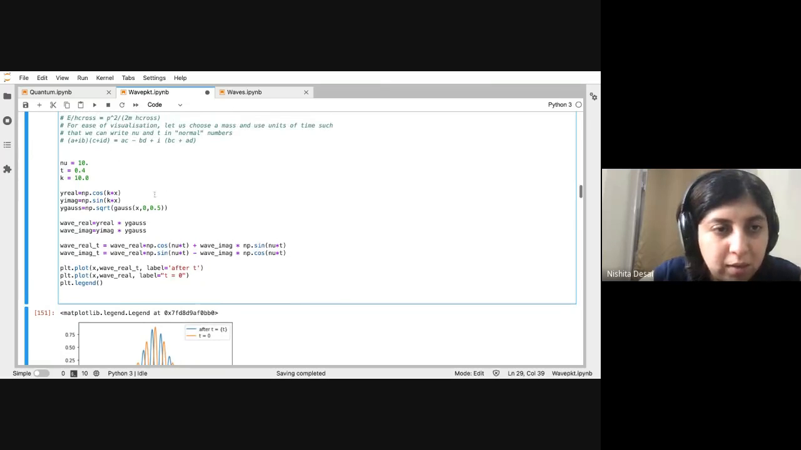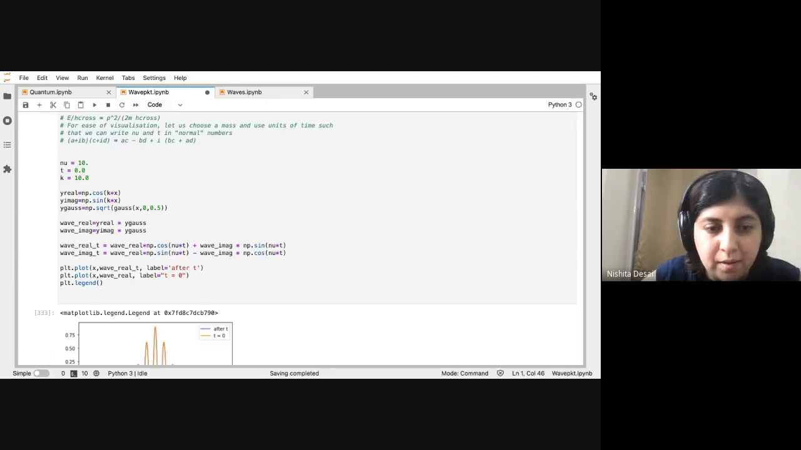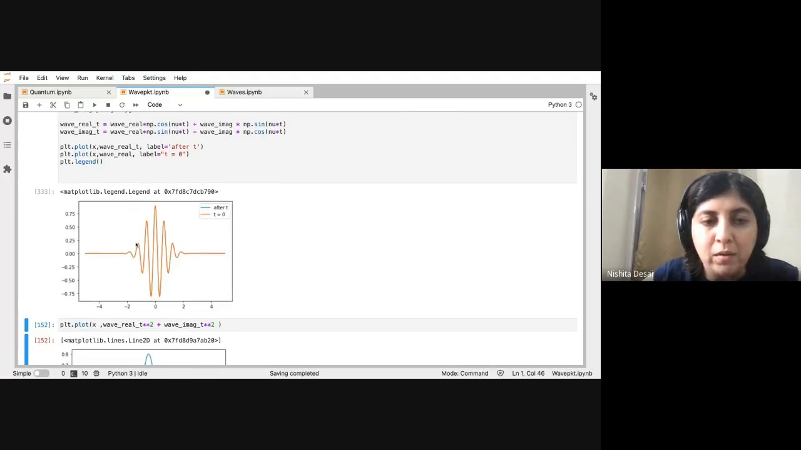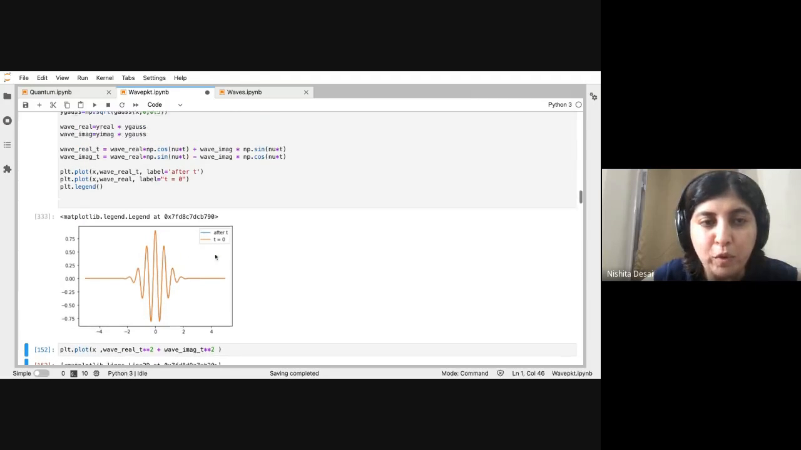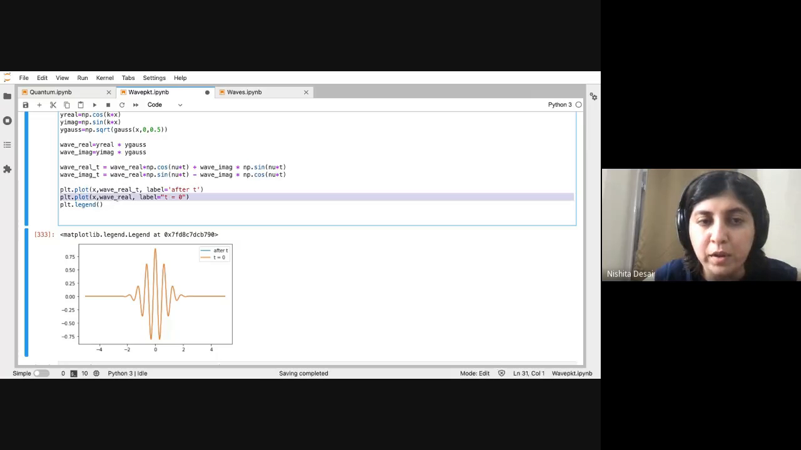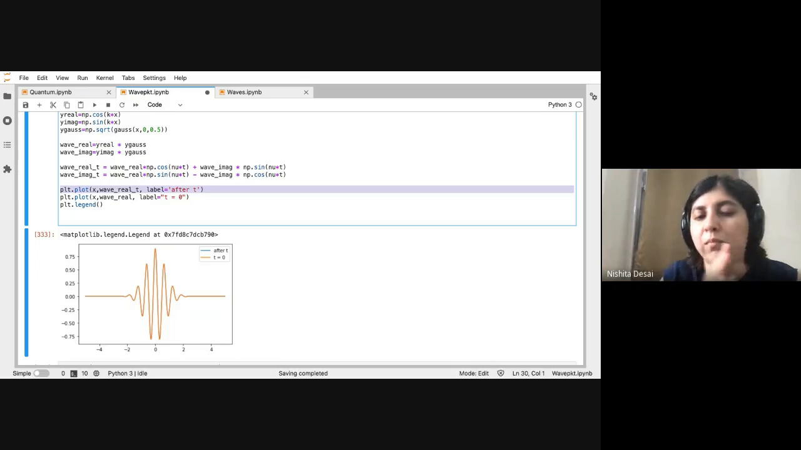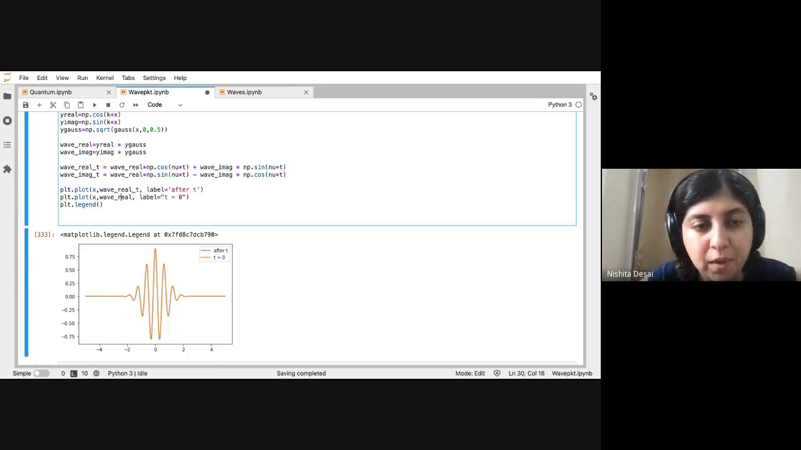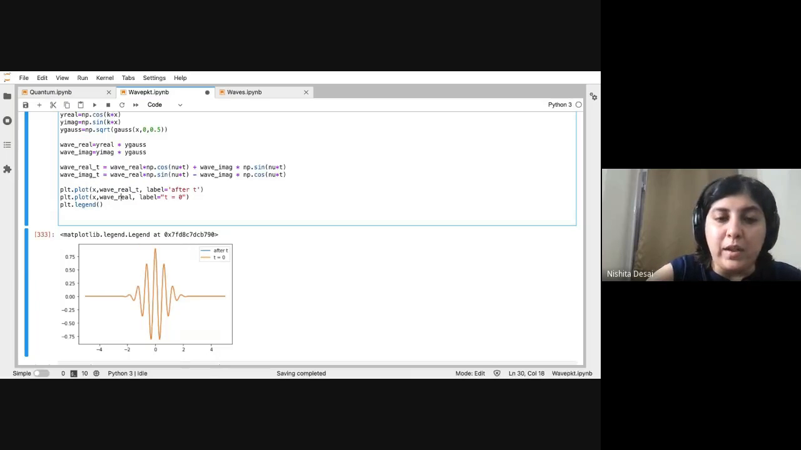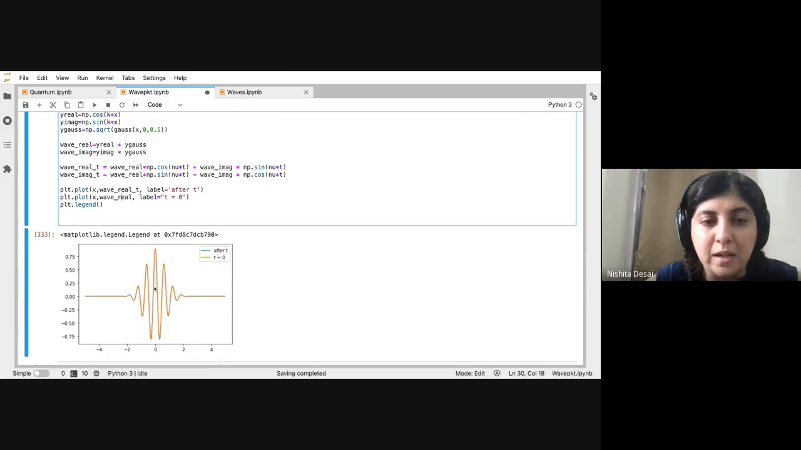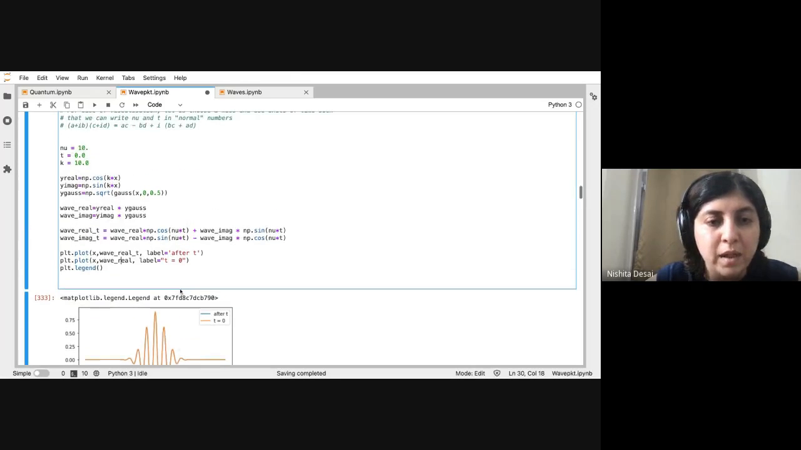Okay, so let's start with t equals 0. At t equals 0, we have only one waveform. So I'm only going to plot the real components, because we know that the imaginary components are just phase shifted with respect to the real components. So let's just plot the real component. This is at t equals 0. There's only one curve, and we can compare it with some non-zero t. So if you say 0.1,